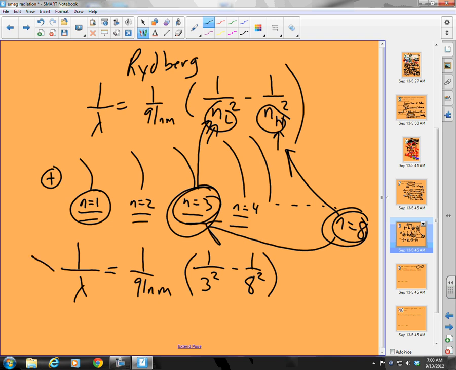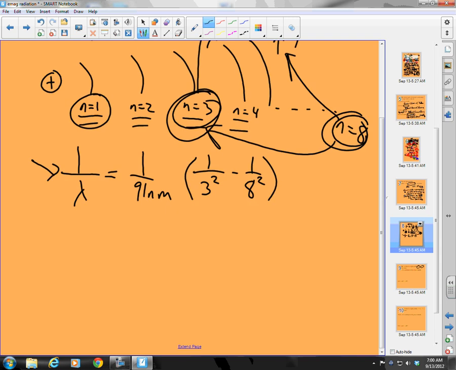This is in the denominator, so let's work this carefully. 1 over lambda is equal to 1 over 91 nanometers times 1 over 9 minus 1 over 64. By the way, these are defined, so there are infinite sig figs there. This is what's driving our sig figs, the 91. And so what do we get out of this?